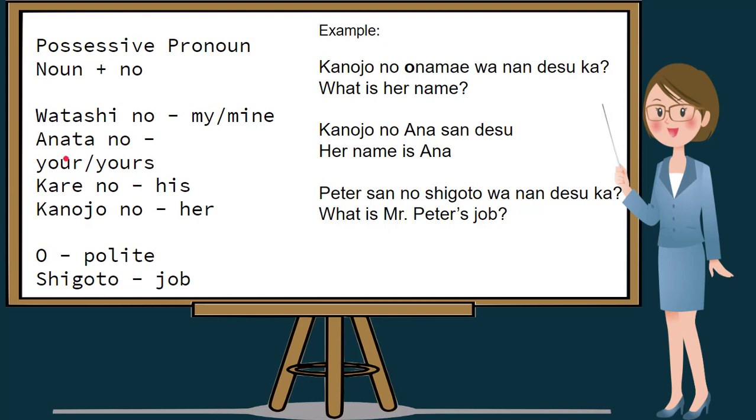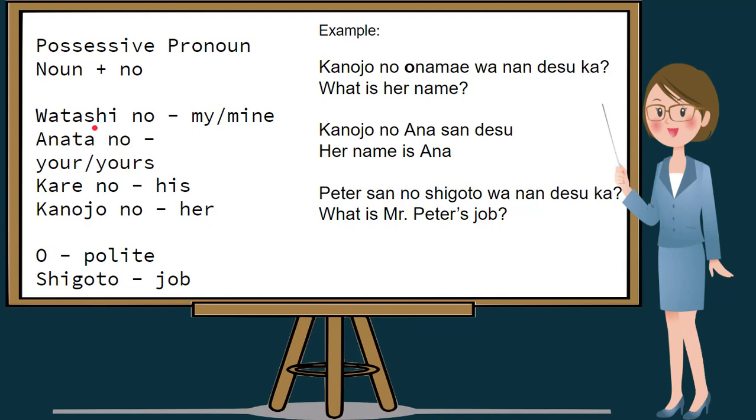Anata is you, second person pronoun, plus no to make it your or yours in English. Kare plus no to make his. And Kanojo plus no to make it her or hers.